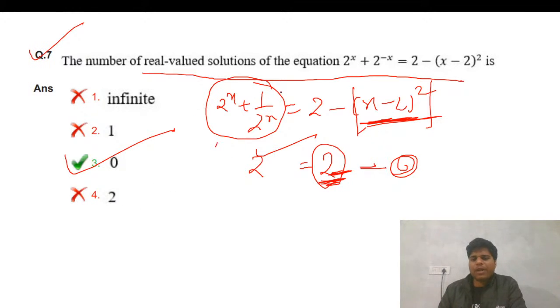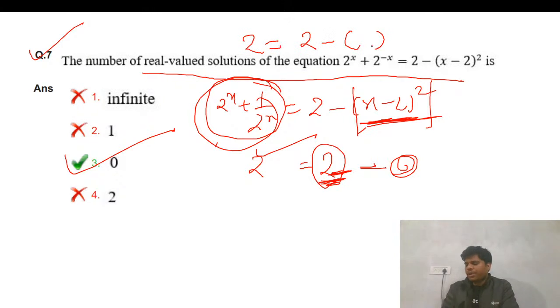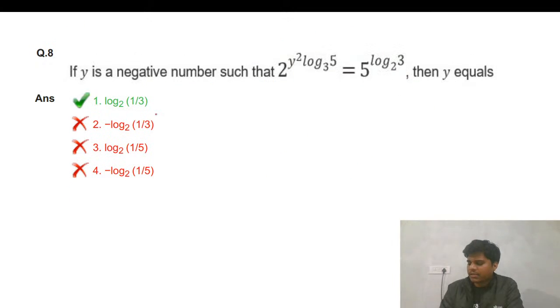The minimum value of this side is 2, and on this side it is 2, and some positive part is removed from this. So that's why this cannot be equal. So this equation has 0 solutions. Is this clear? Let me know, guys. My voice is clear? Just let me know.